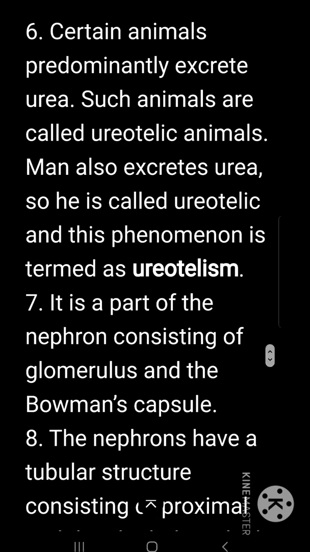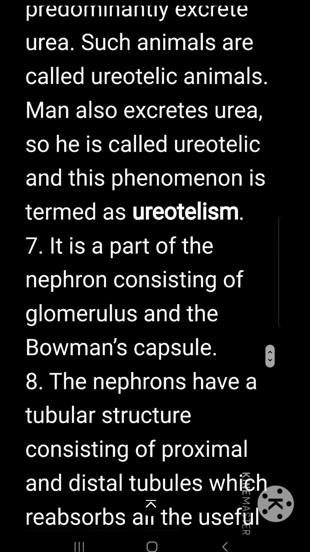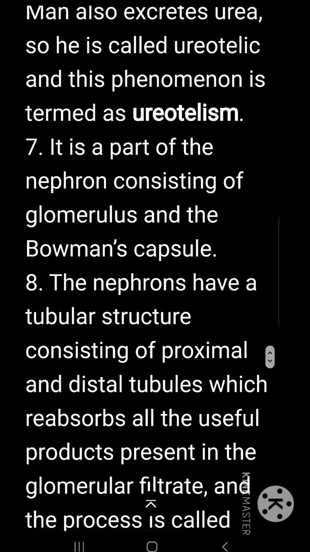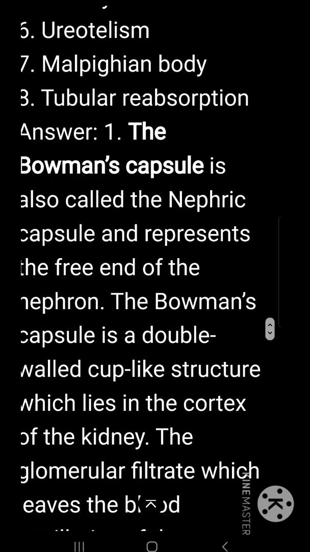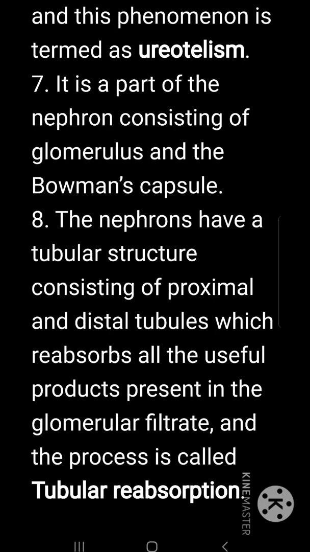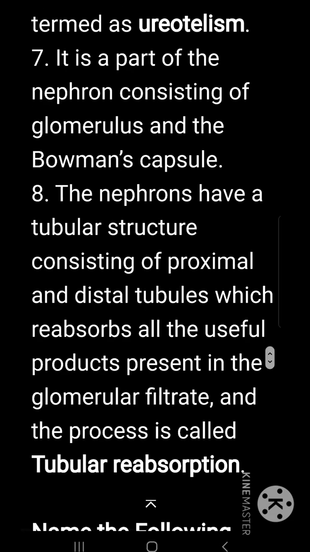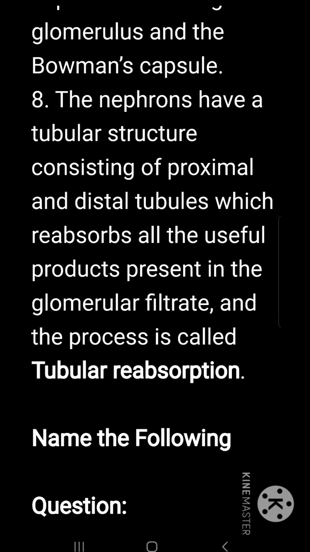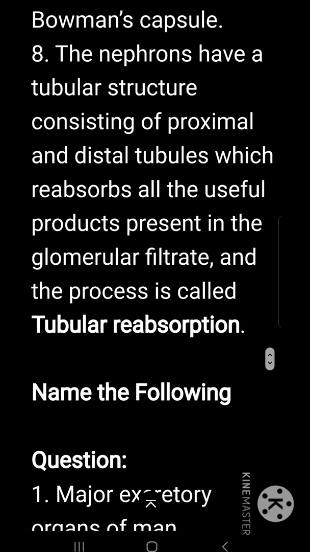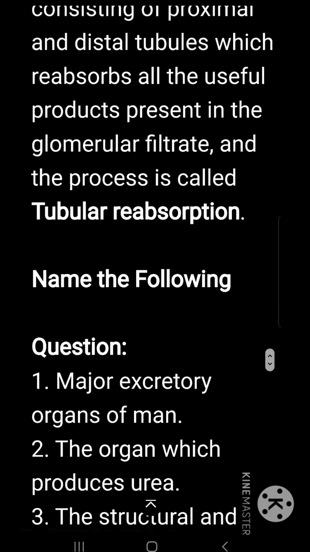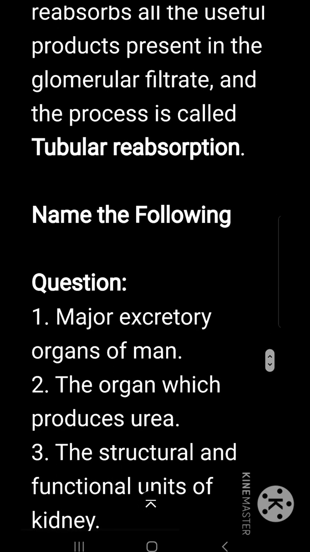Such animals are called ureotelic animals. Man also excretes urea, so he is called ureotelic, and this phenomenon is known as ureotelism. What is Malpighian body and tubular reabsorption? Malpighian body is a part of the nephron consisting of glomerulus and the Bowman's capsule. The nephrons have a tubular structure consisting of proximal and distal tubules which reabsorb all the useful products present in the glomerular filtrate, and the process is called tubular reabsorption.